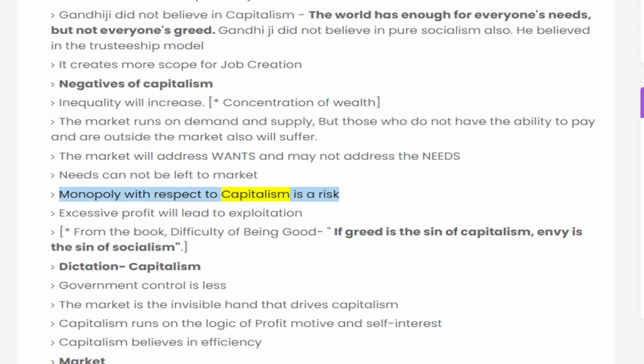Monopoly is a risk with capitalism. Excessive profit will lead to exploitation. From the book The Difficulty of Being Good: if greed is the sin of capitalism, envy is the sin of socialism.